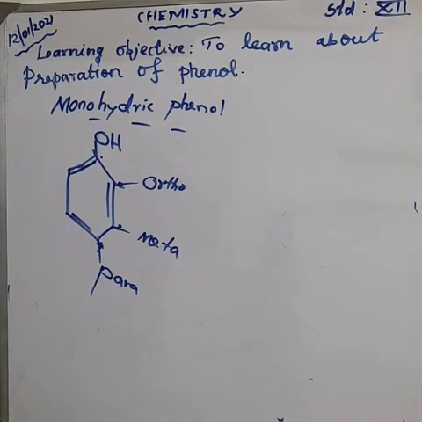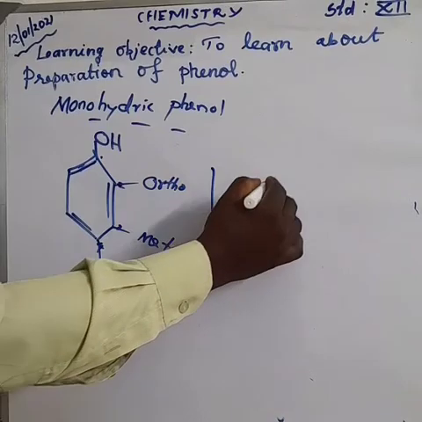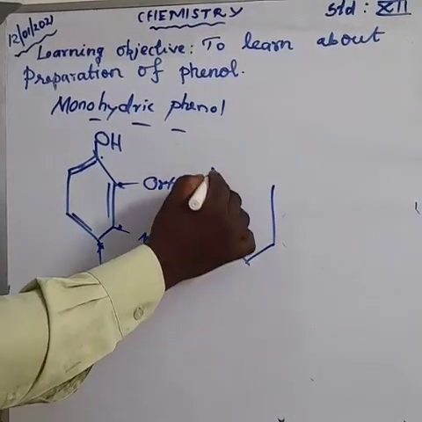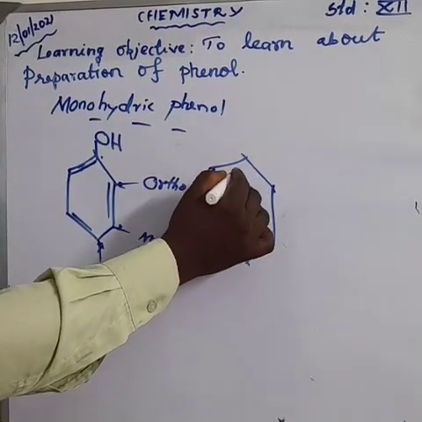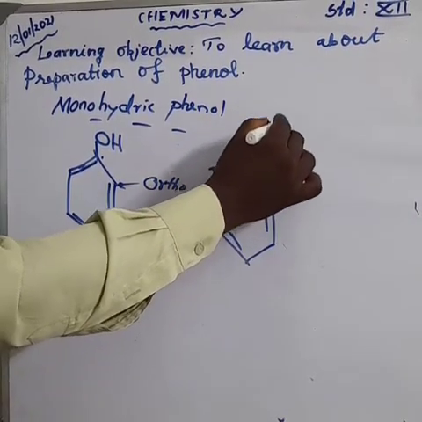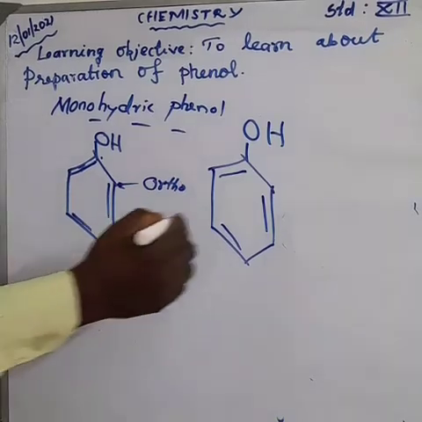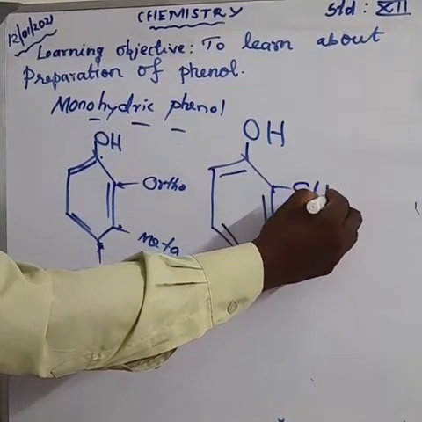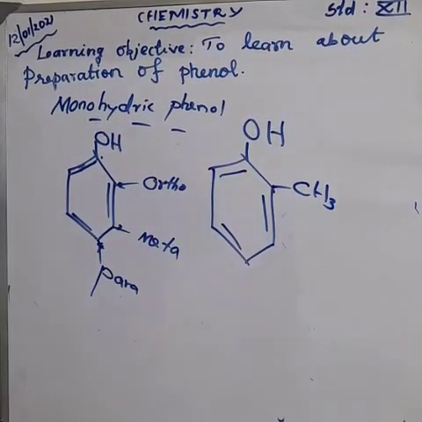So we are writing another compound. In the ortho position I am adding a CH3 group.